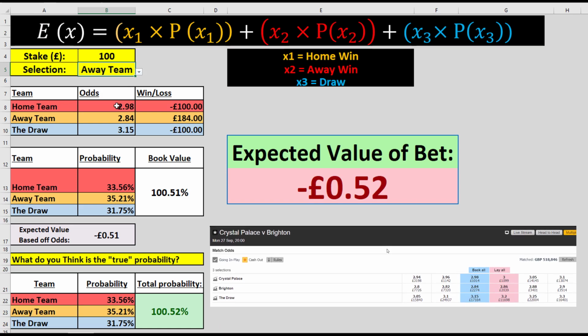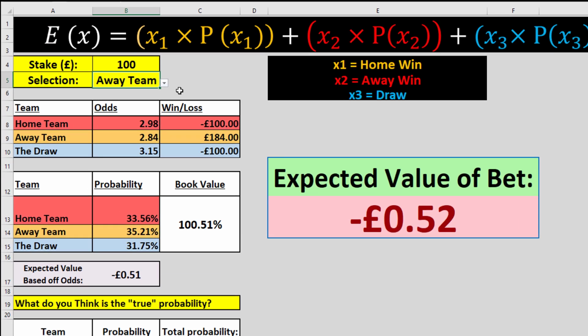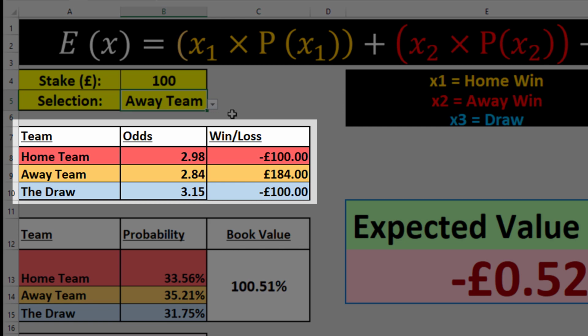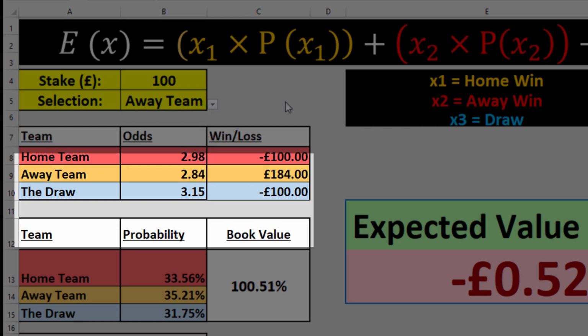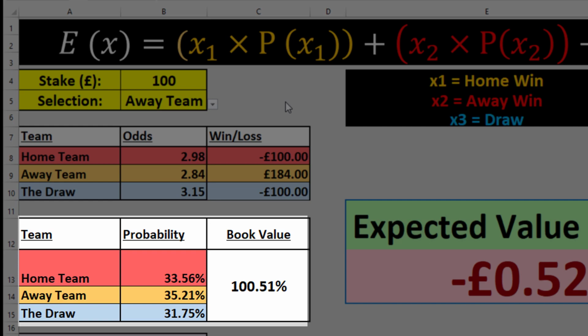I've already inputted the odds from Betfair here for the game, and right here shows you what you'd win or what you'd lose if your bet came in or didn't come in. The spreadsheet here then converts the decimal odds into percentages, and I think percentages are a much more intuitive way of representing probability. It's much easier to say a 35% chance rather than a 2.84 decimal odds.